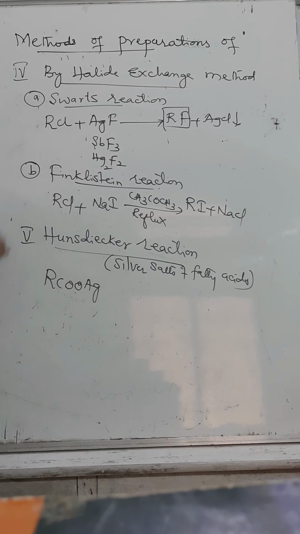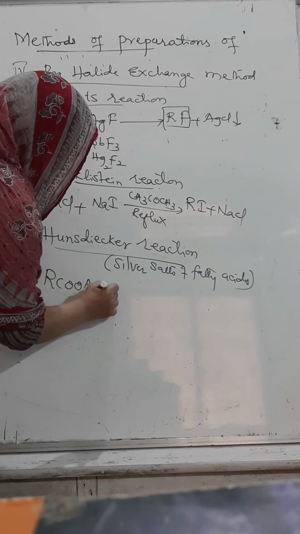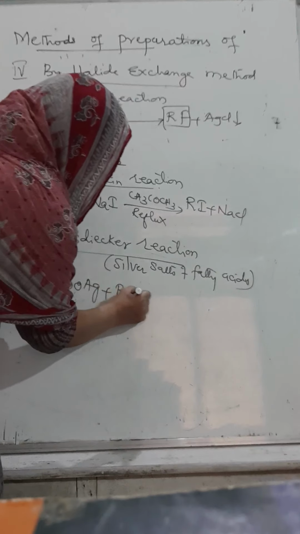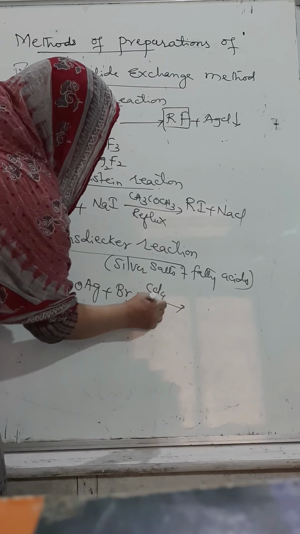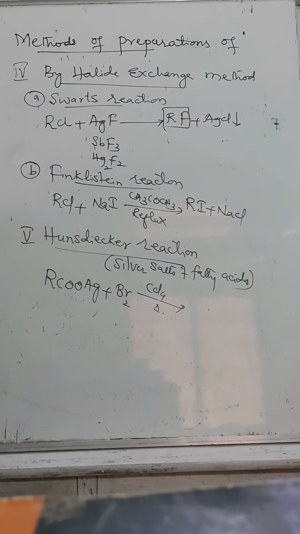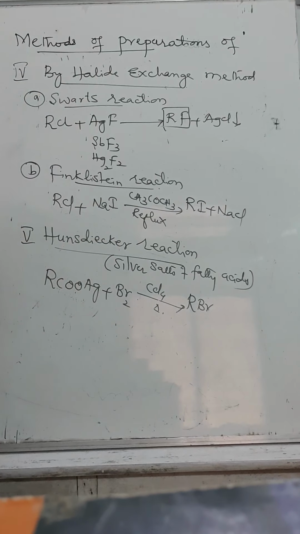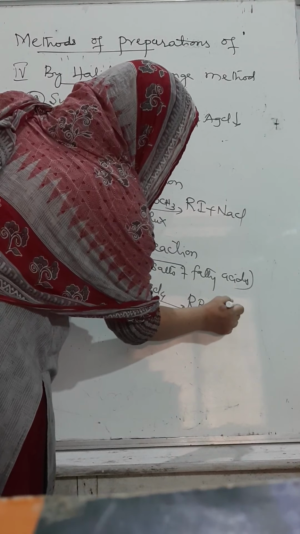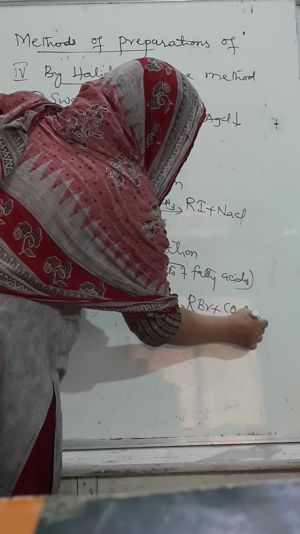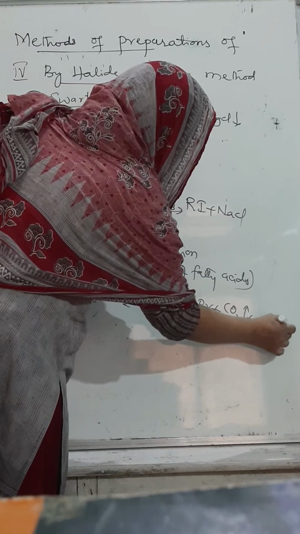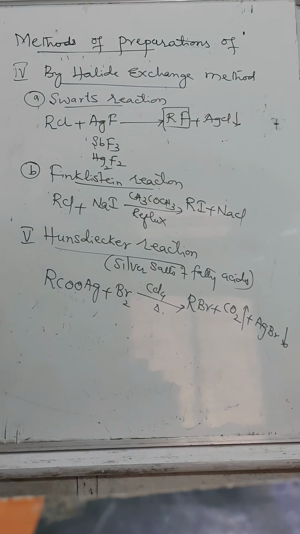RCOOAg, silver salt of fatty acid, refluxed with bromine in presence of carbon tetrachloride. It will produce RBr, with the liberation of carbon dioxide and the precipitation of AgBr. Okay children, these are the 5 ways by which we can prepare haloalkane.